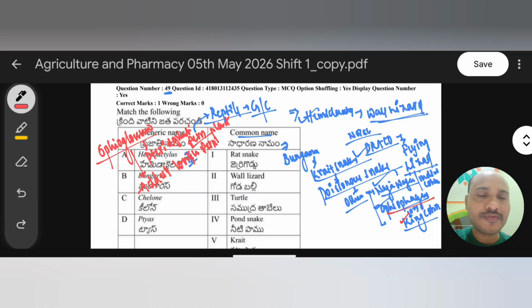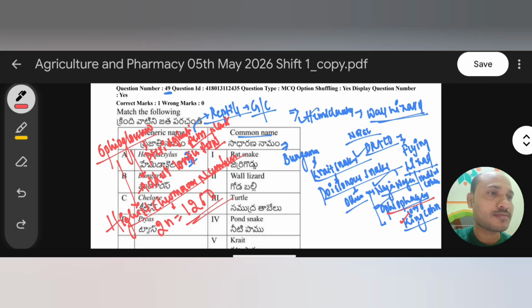The importance of this Ophioglossum pteridophyte plant is that the highest chromosome number is present in it, very important. 2n is equal to 1260 chromosomes.